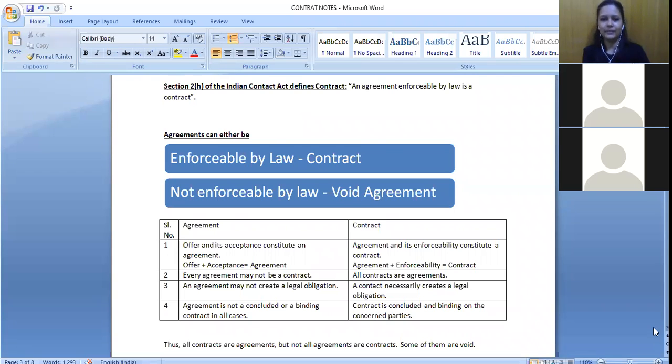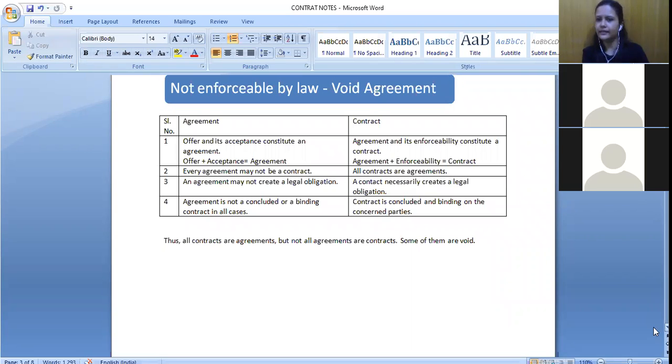Now, this is a table that will help you understand again the difference between agreement and contract. So what is agreement? Agreement is offer and its acceptance. That means I'm making an offer: would you like to go out for a movie with me? That is an offer. You are saying, okay, fine, I don't mind. That is you accepting it. So offer and acceptance will make it an agreement. So for agreement, we need two different things, offer and its acceptance.